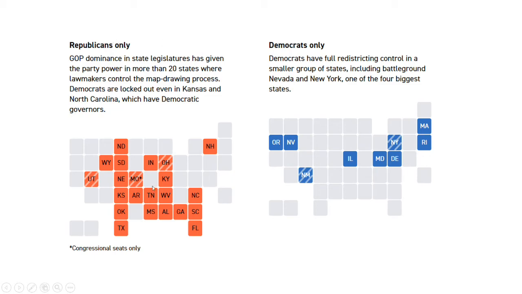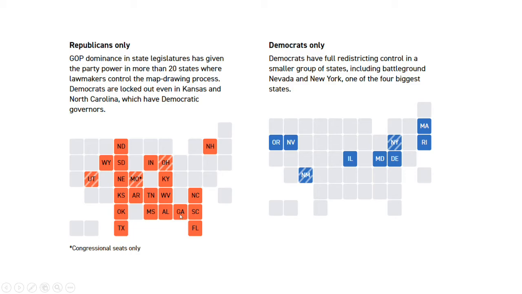Because look at the map. Republicans will clearly control way more states in comparison to Democrats. Republicans control Florida. That's 29 electoral votes in 2020, and it will become 30 electoral votes in 2024. Georgia. That's a recently flipped state won by President Biden.